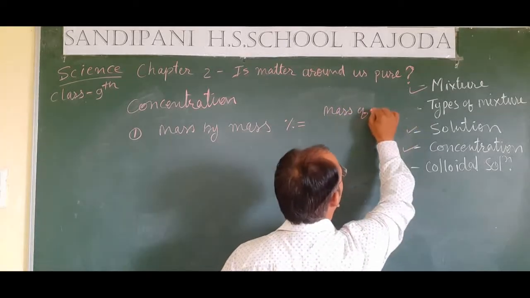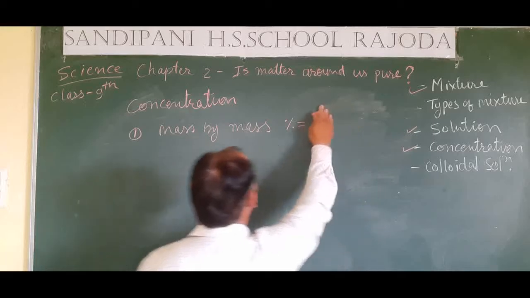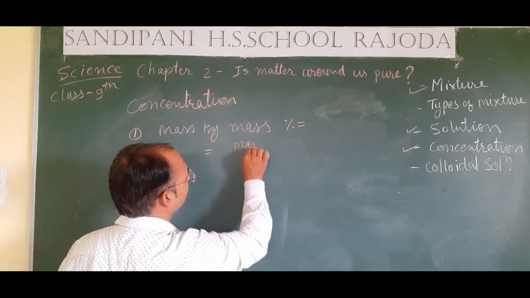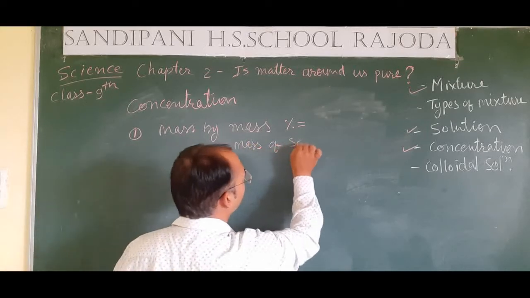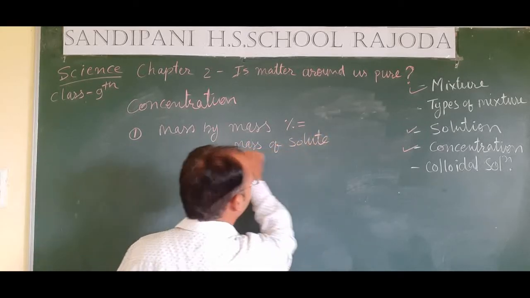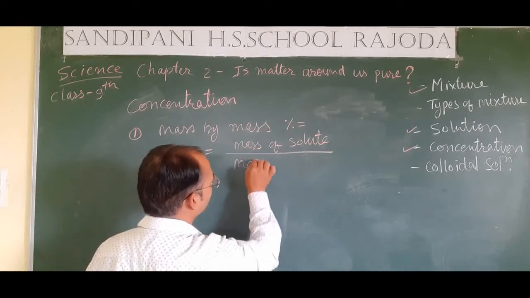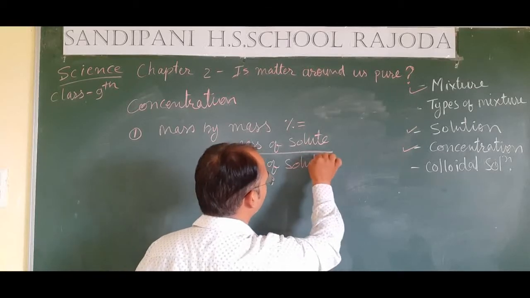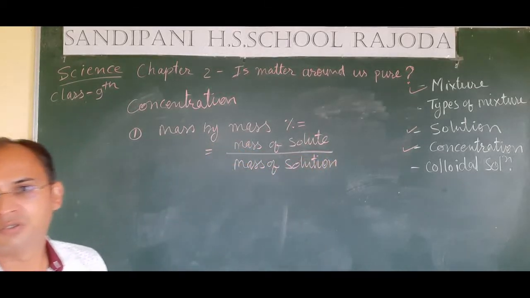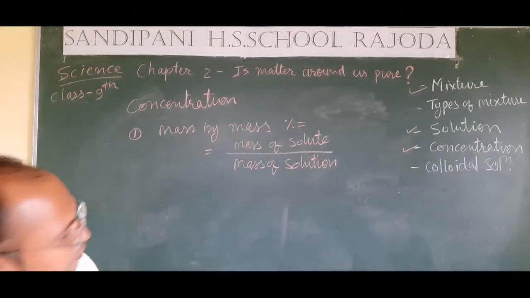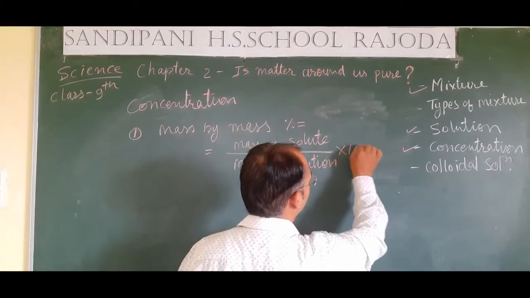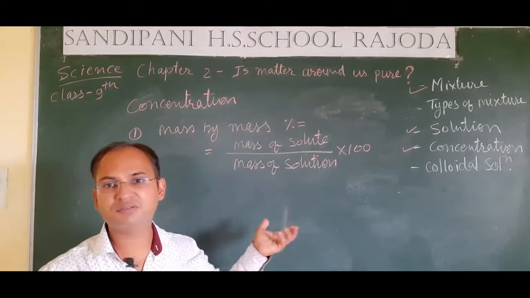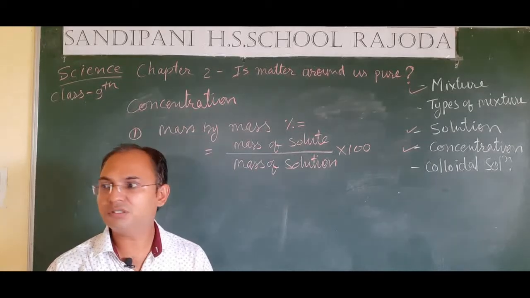mass of solute upon mass of total solution multiply by 100. It will give us the percentage mass of the solute dissolved in the total solution.